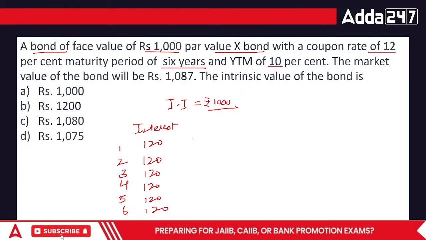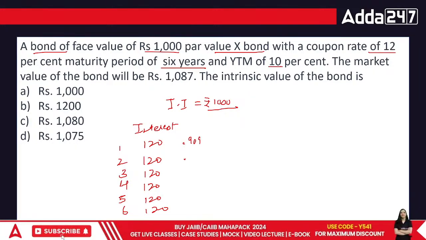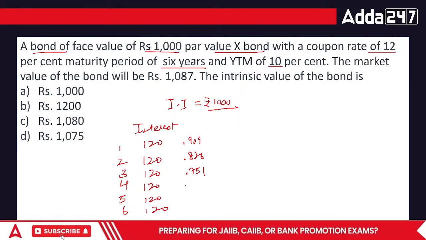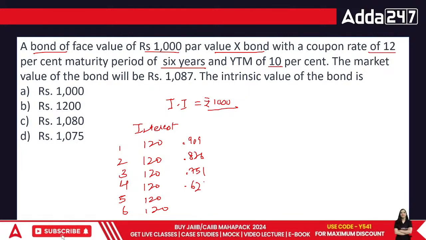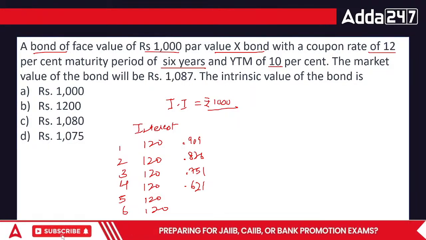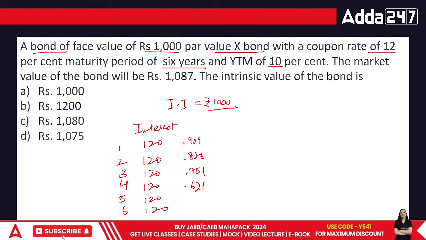10%. I can say this is 0.909, 0.826, 0.751, 0.621. Rest, I think I will have to calculate it for you because these are the ones which I remember by heart already. How do we calculate this amount, everyone?